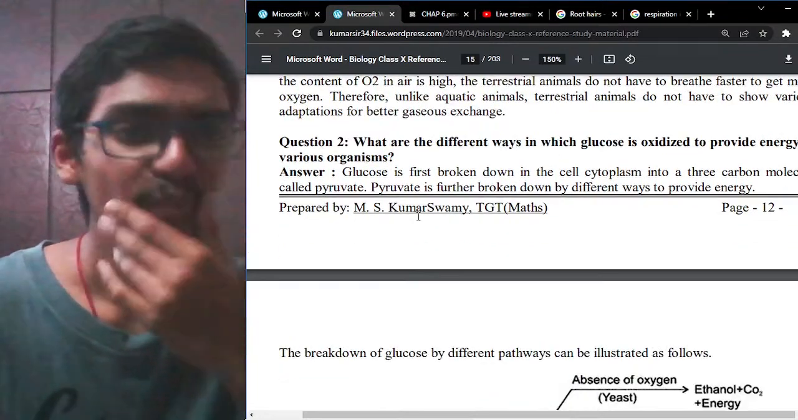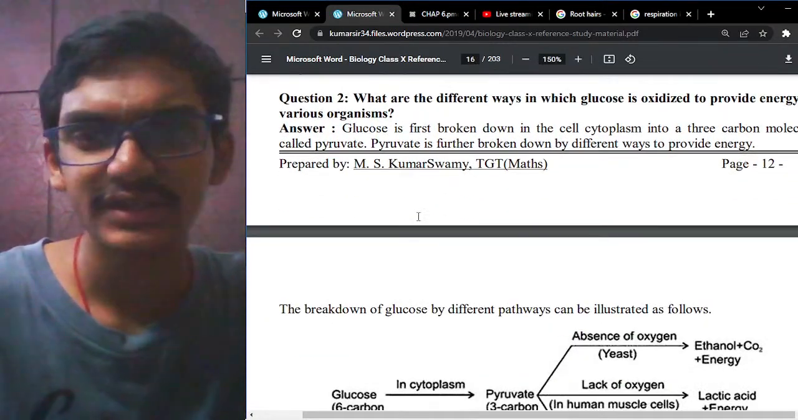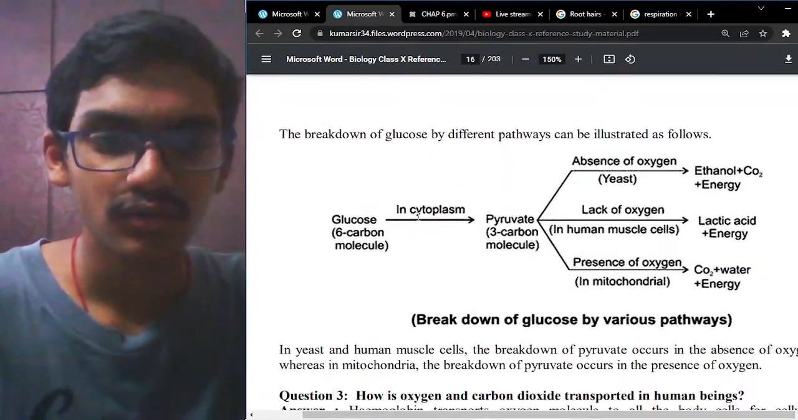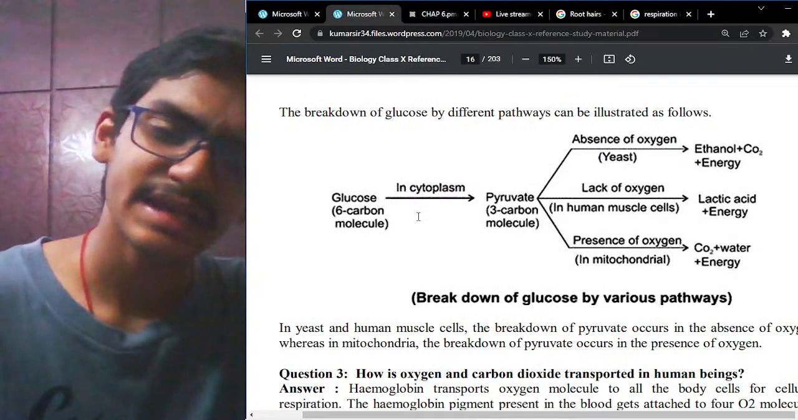Okay. So what are the different ways in which glucose is oxidized and provides energy? We have seen all the different processes. So glucose in cytoplasm, pyruvates. So you can get a clear understanding.